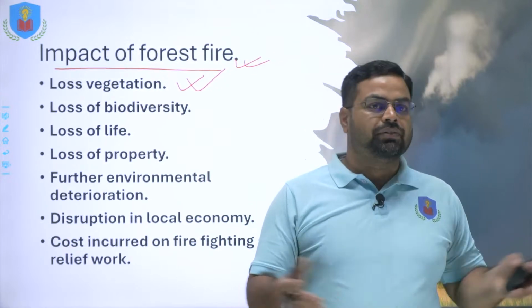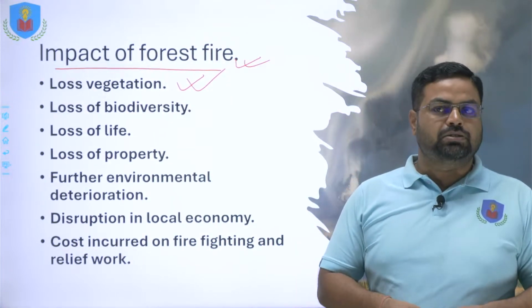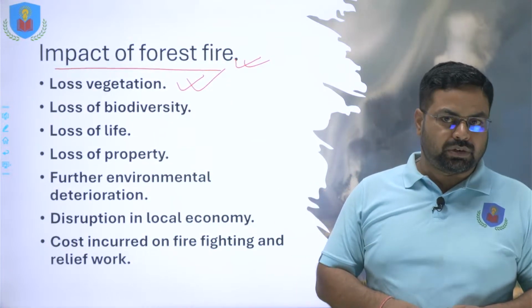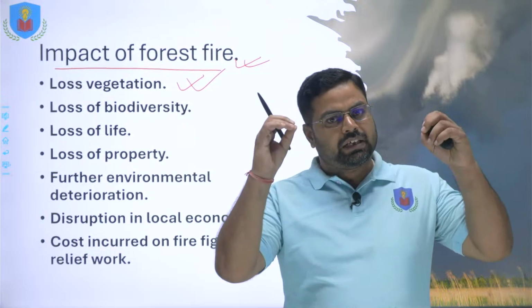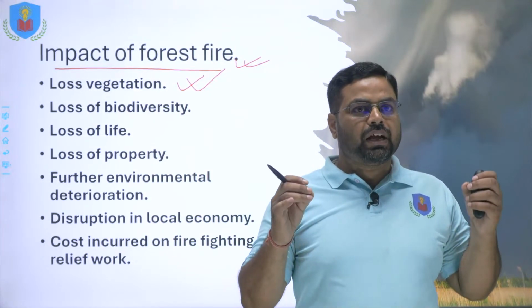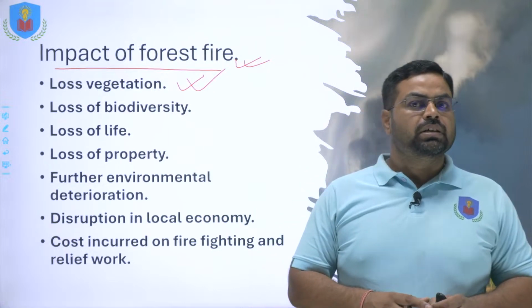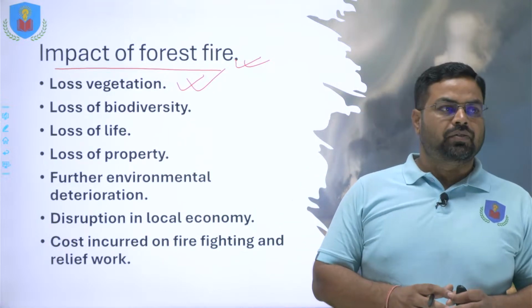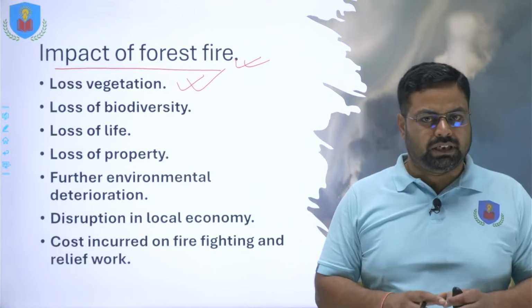It is not so that the forest fire will ravage only the green plants, trees, bushes or leaves, but they will ravage anything that comes in their way. Because of that, many animal species also get burnt down, and there will be loss of both flora and fauna, right?